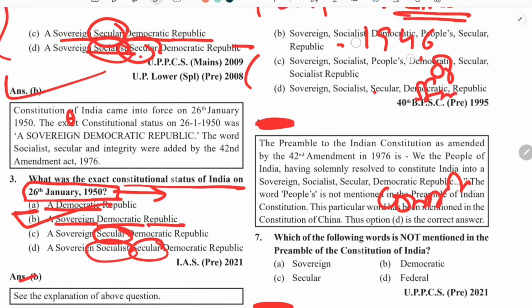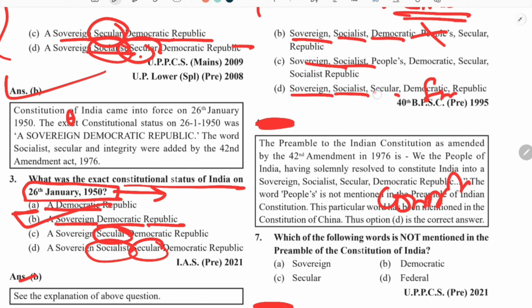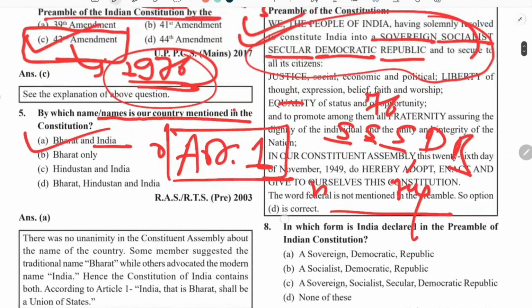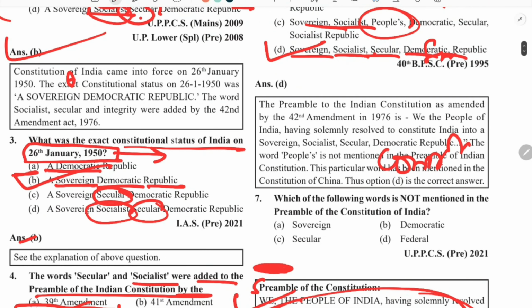So here the answer is: sovereign, socialist, democratic; the people's word is not there. Sovereign, socialist, people, democratic, secular, socialist. Sovereign, socialist, secular, democratic republic. So here the answer is D, because you must be very clear about what all words have been used in the preamble. You must remember the exact words. This people word has not been used. So here the answer is D.